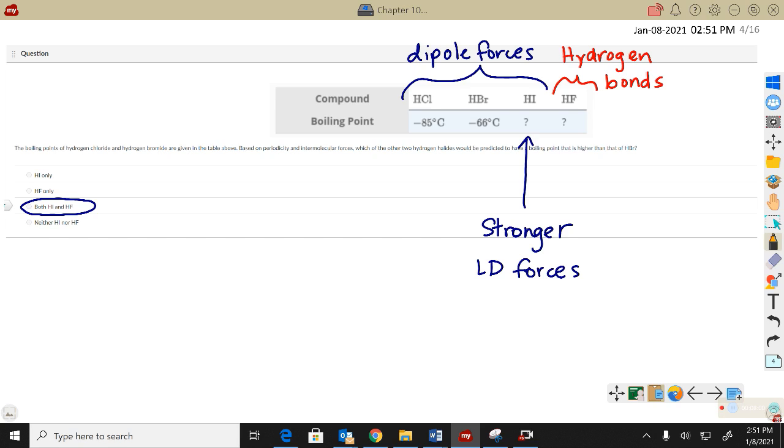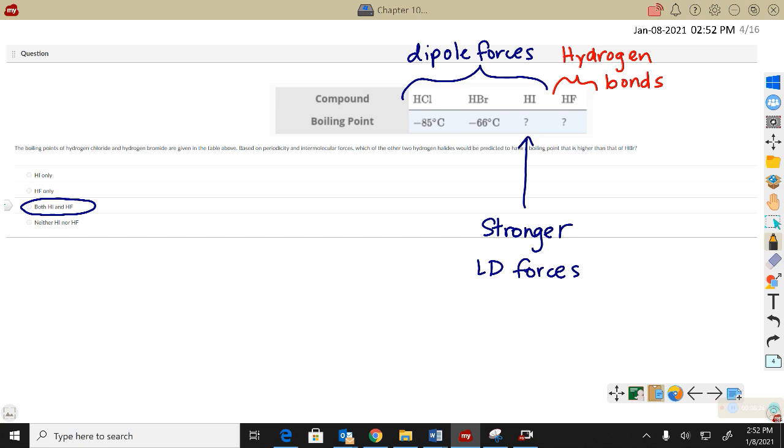so that one's going to have hydrogen bonds as its primary intermolecular force. It's hydrogen bonded to the most electronegative element on the entire periodic table. So it's going to be extremely polar. I would definitely expect then that HF, because it's so much more polar, the partial positive and partial negatives will be so much more extreme. HF should have a higher boiling point.